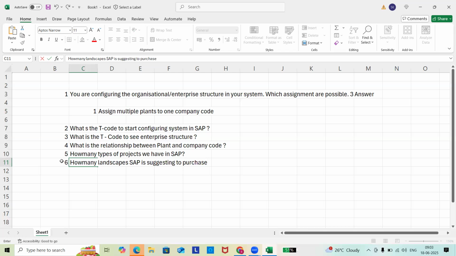About layers, if I ask, then presentation layer. Chandra was telling about layers, right? So the question will be how many layers we have, or what is the three-tier architecture?